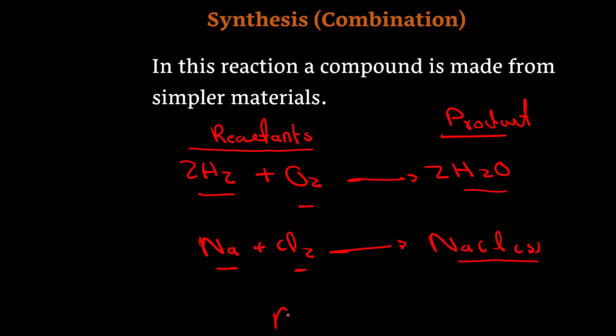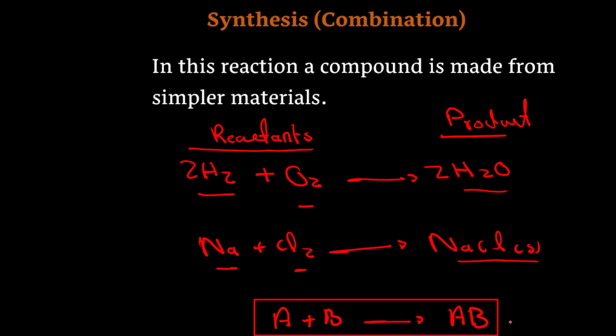For example, a substance, an element, a molecule or a compound A reacts with B compound or B molecule or B element, so it gives us the AB compound. This can be a formula for the synthesis reaction or the combination reaction.